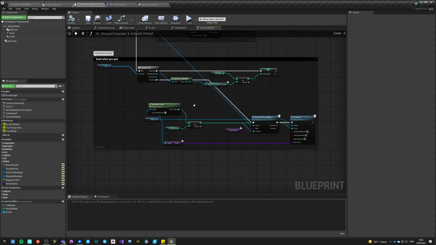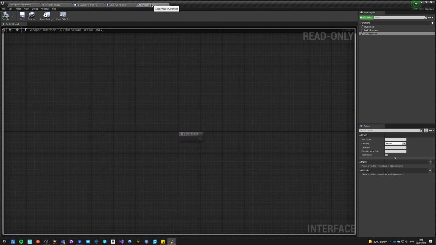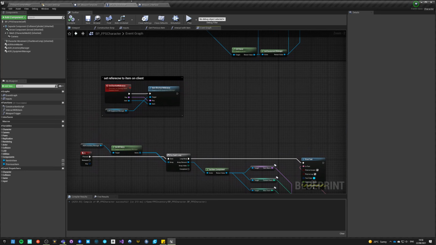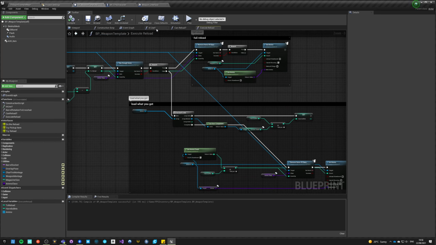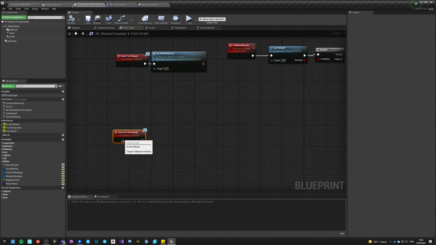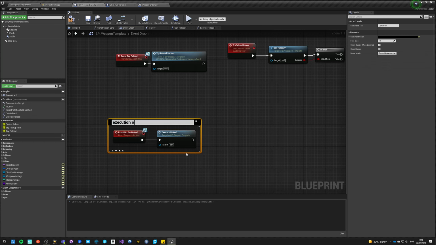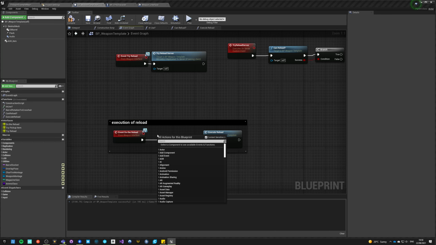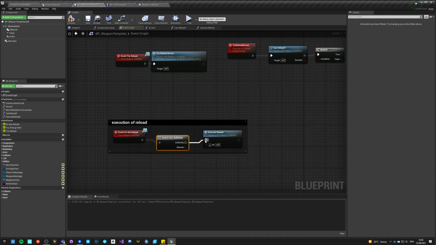Okay. So yeah, this should do the reload. So how do we do the reload? Well, that's really easy. So this happens on this. So in the weapon, a lot is happening on the server, but we do want to do, okay, so this is even do the reload, and we just execute reload here. And this happens only on switch has authority. But it would work only on authority, but let's just do it like this.